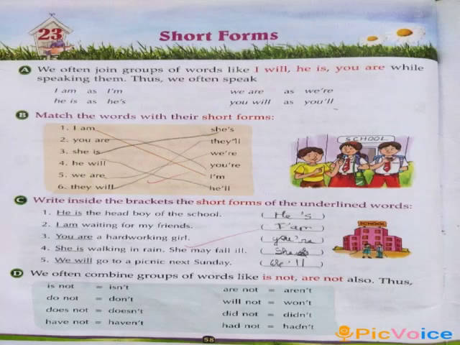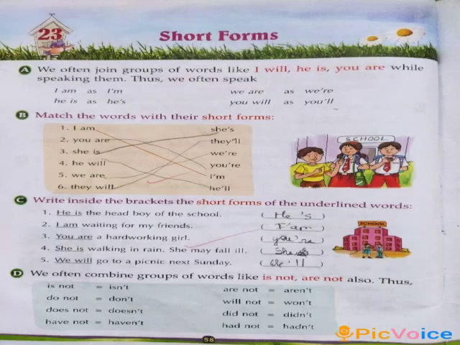So first of all, look at the words I am. I am can be written in short form as I'm. We are can be written as we're. He is can be written as he's, and you will can be written as you'll.